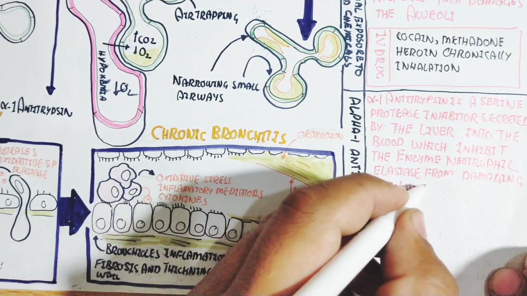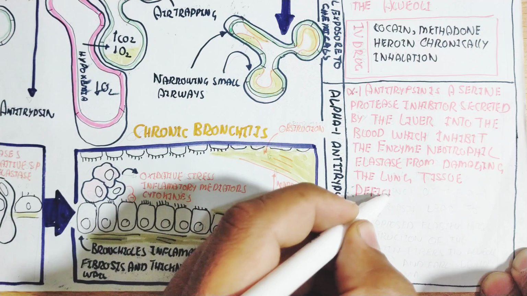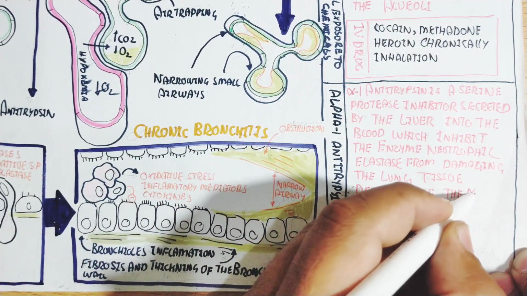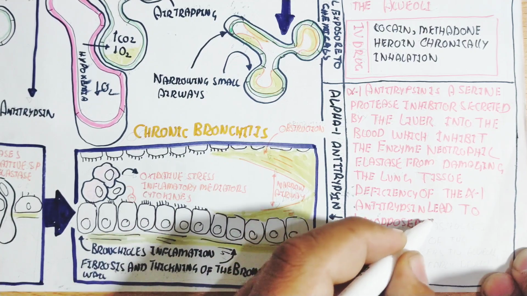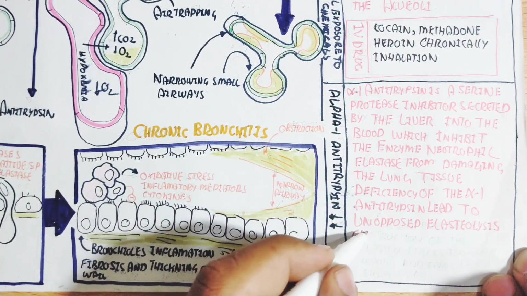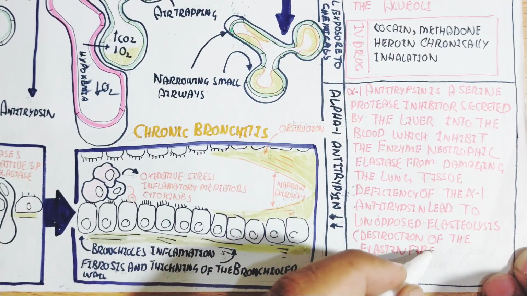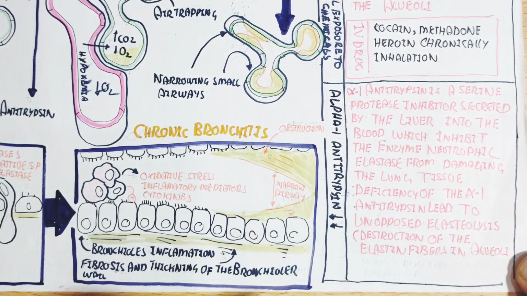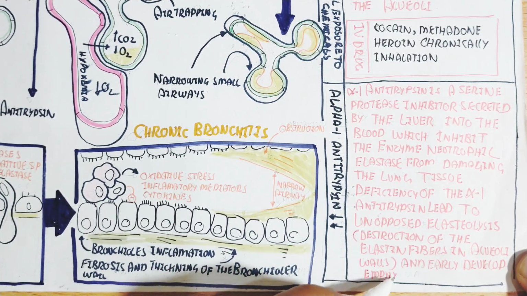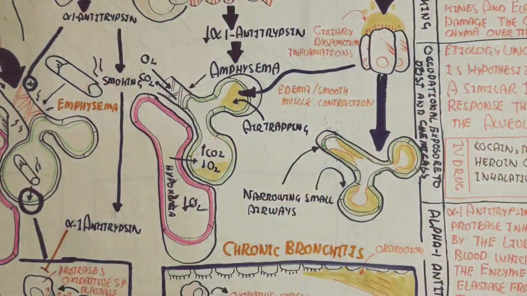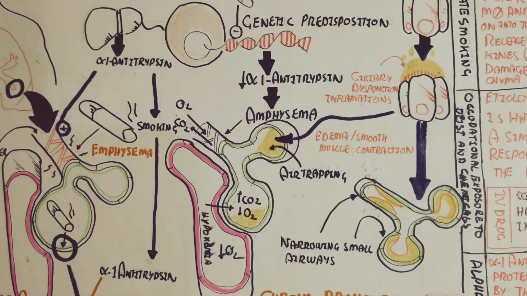Deficiency of alpha 1 antitrypsin leads to unopposed elastolysis, and in this way the elastin fiber in the alveolar walls is destroyed and early emphysema develops. The important thing is that emphysema is the inflammatory stage, while chronic bronchitis is the more severely inflammatory stage, which produces mucus that obstructs the airway and leads to COPD, chronic obstructive pulmonary disorder.